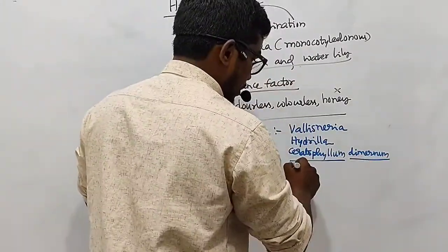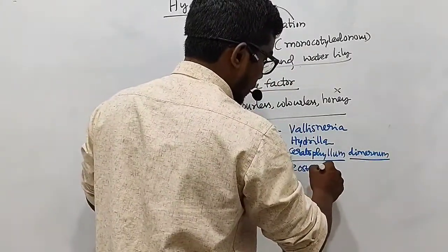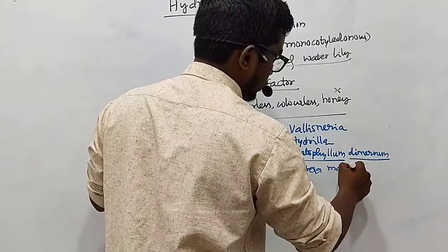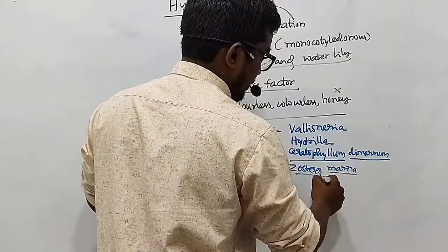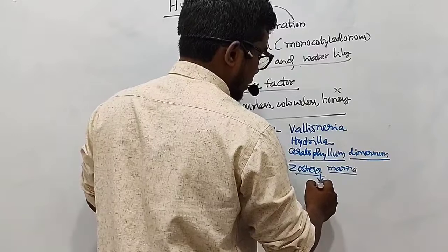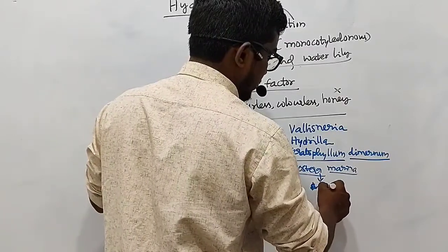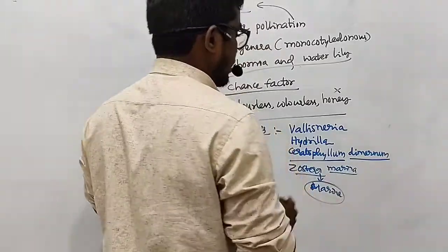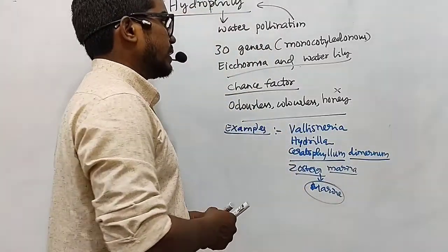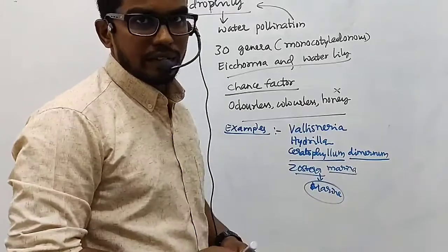Apart from this, we also have Zostera marina, which survives in salt conditions. This plant is present in marine conditions. So these are a few examples.